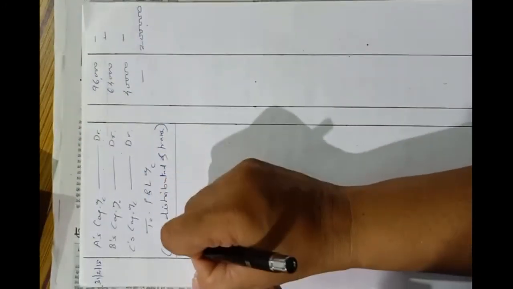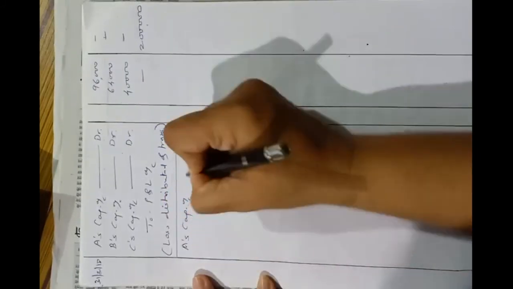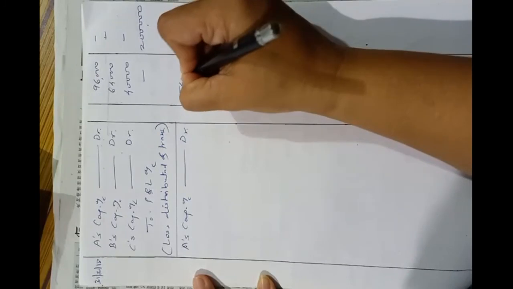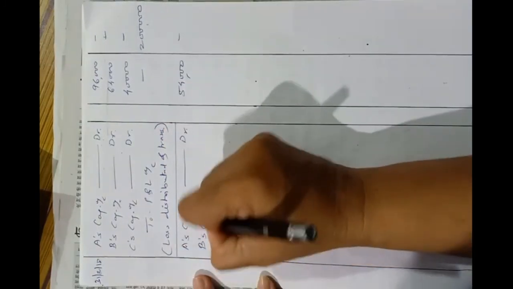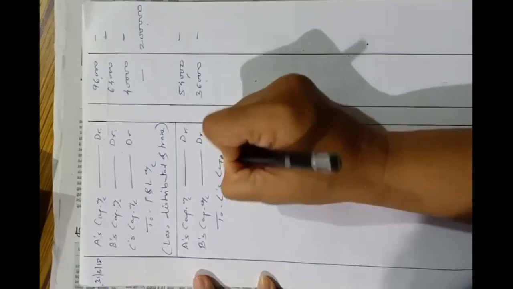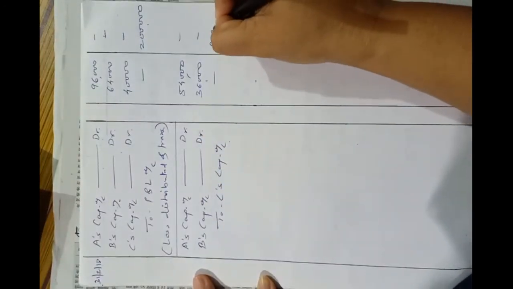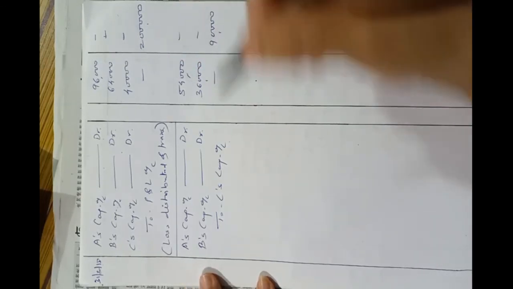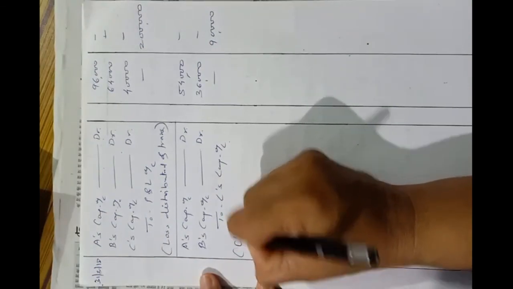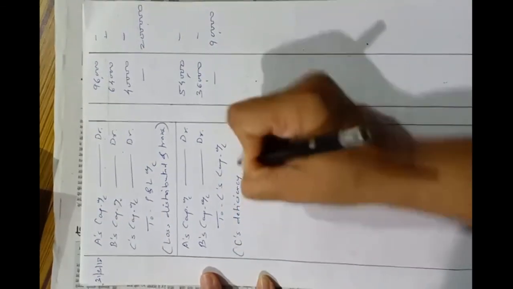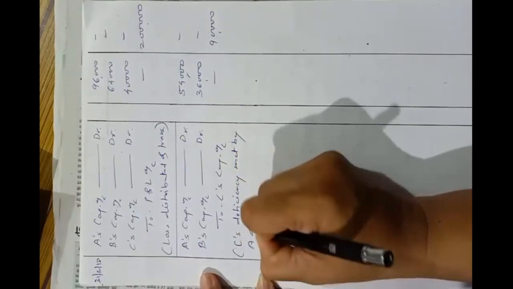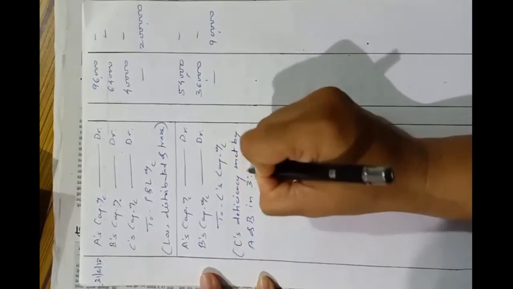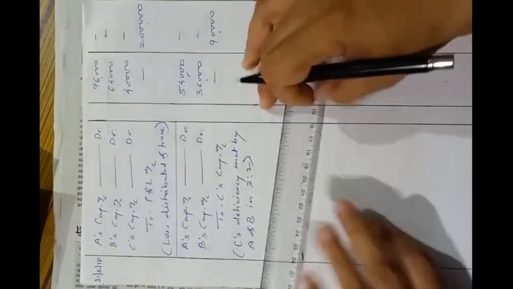So the entry will be A's capital account debit 54,000, B's capital account debit 36,000, and to C's capital account. C's capital account will be credited by rupees 90,000. So after bearing the loss of rupees 40,000, he will get rupees 50,000 profit. Okay. So C's deficiency met by A and B in 3:2 ratio. This is the narration.